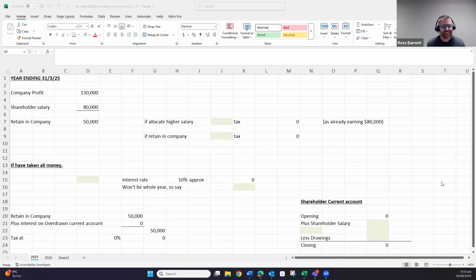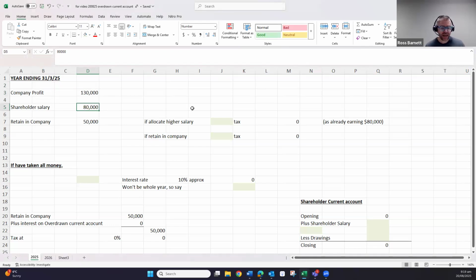Most taxpayers hate the subject and don't understand the subject. Hopefully this makes it easy and simple. So we've got the year ending 31st of March 25, which is just finished. Most taxpayers, we're doing financial statements for that. You've got a total company profit of 130,000. It's the first year of business.